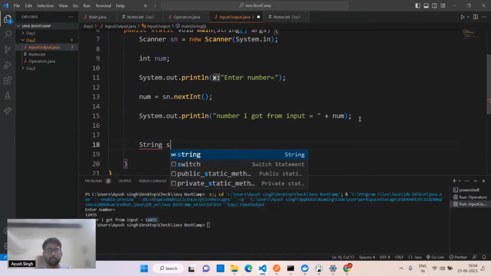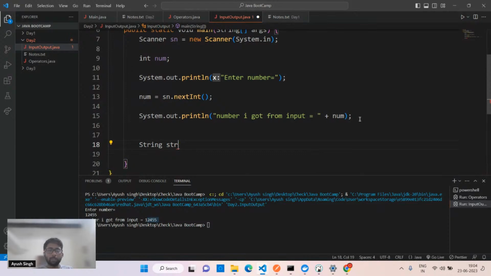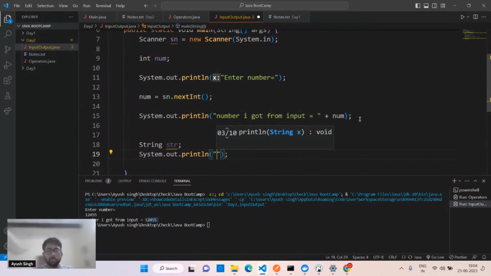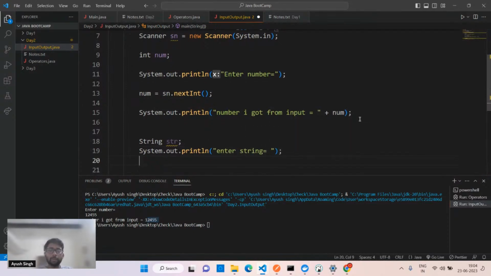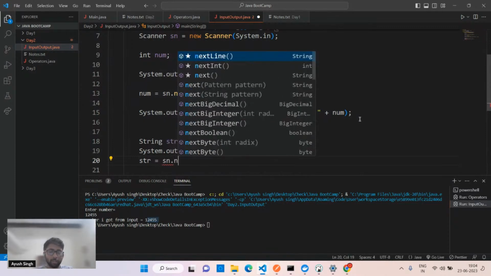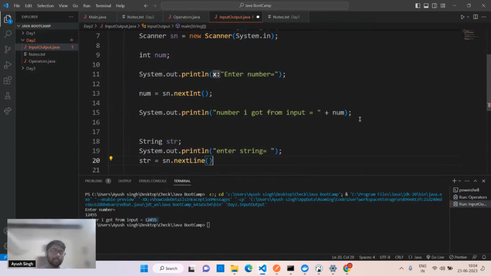Similarly for the string, if you have to take the input as a string, let's suppose I'm writing string str, I don't have anything for this. I'll simply write this output into string. And in here you have to pass str equals to sn, sn is the scanner object, dot nextLine. Use nextLine if you want to type a whole paragraph, more than one word. If you want to include the space as well, you have to go for nextLine.